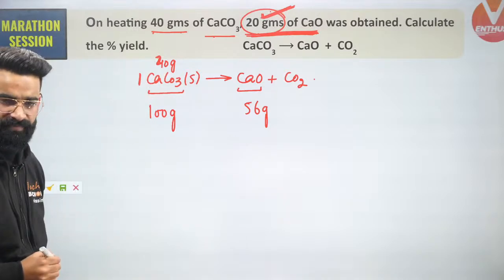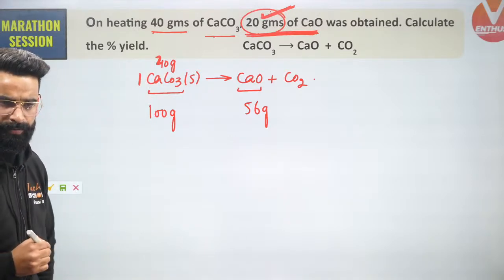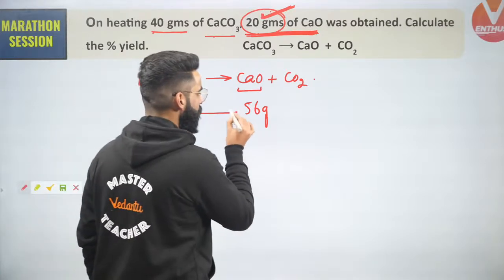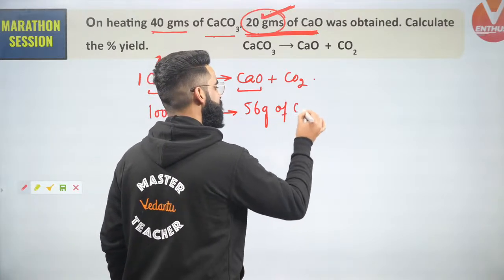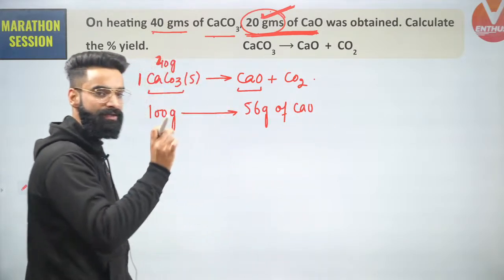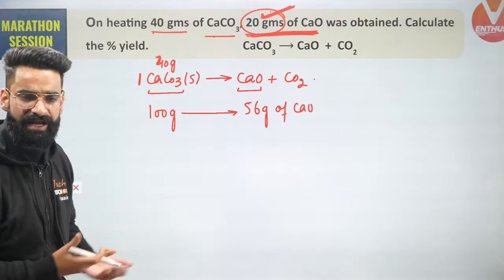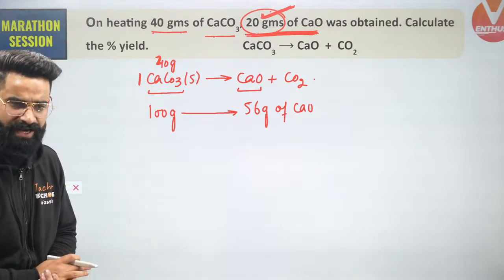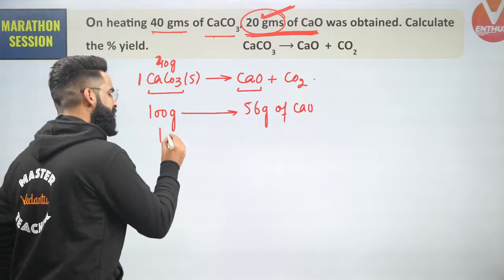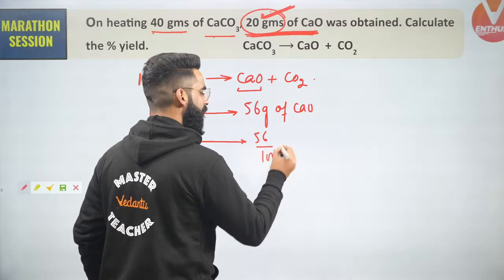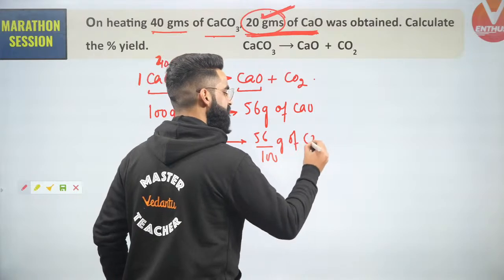Now guys, understand properly. I can say 100 grams of calcium carbonate should give me 56 grams of calcium oxide. I'm using the term should, okay? 100 grams of calcium carbonate should give me 56 grams of calcium oxide as per the stoichiometry of the reaction. Can I say 1 gram of calcium carbonate should give me 56 divided by 100 grams of calcium oxide? Yes.